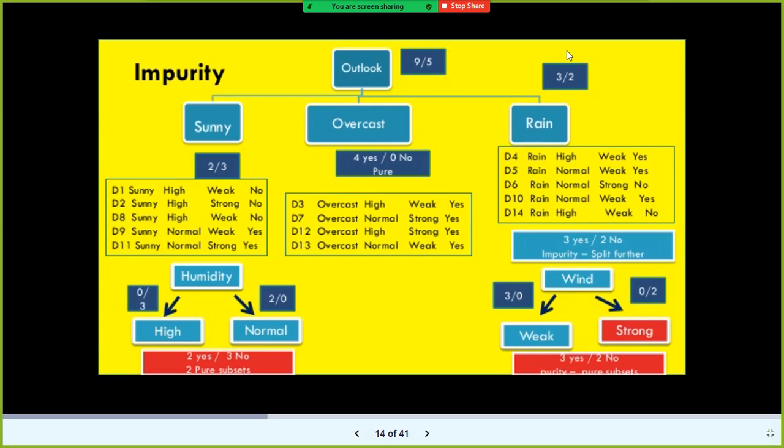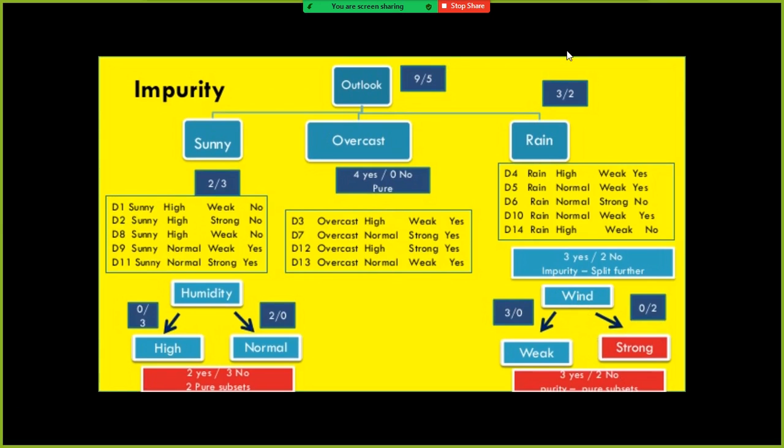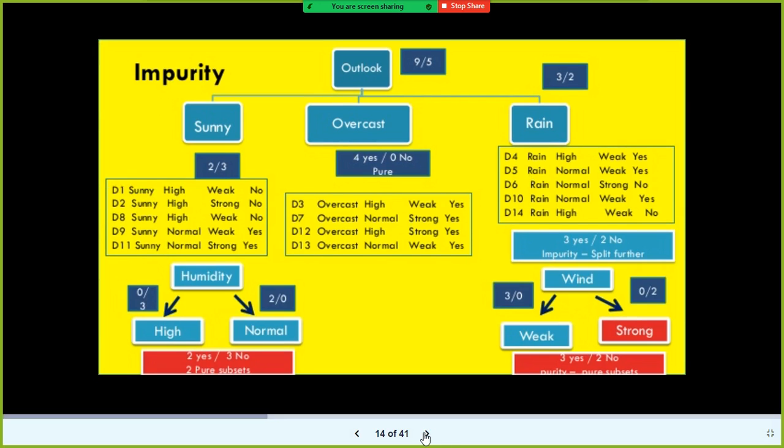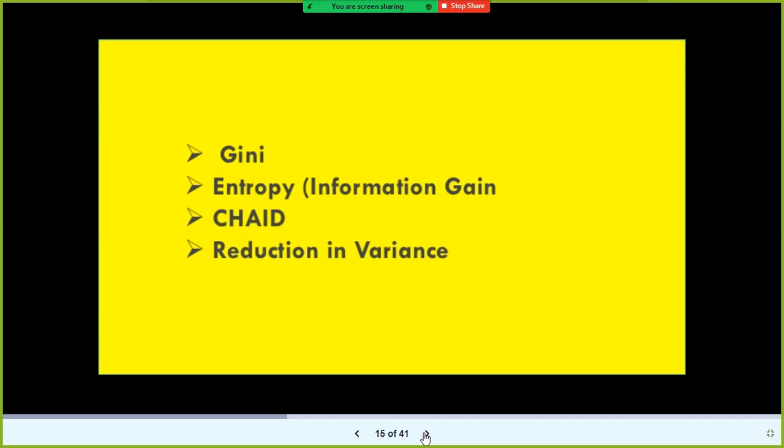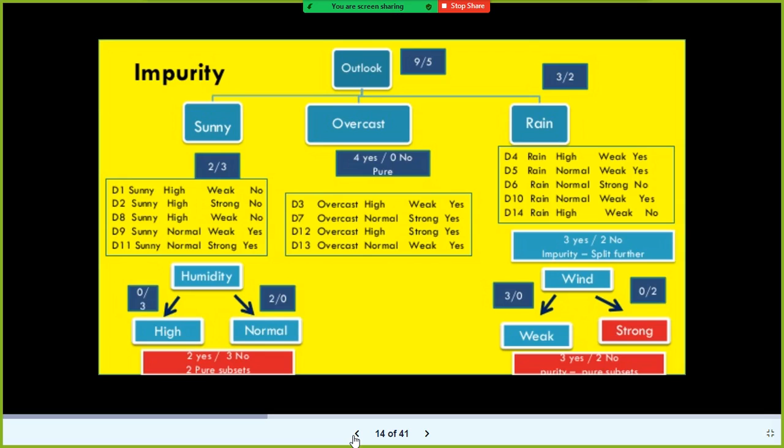So it is a top-down approach, the decision tree. What it does is it recursively partitions the data until it splits the nodes into pure nodes. Okay, so that is the whole idea of this one. Now the question is, how does this split happen? Do I have to write any program? You don't have to write anything.